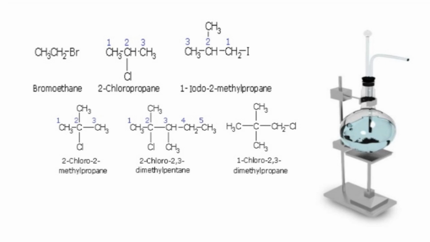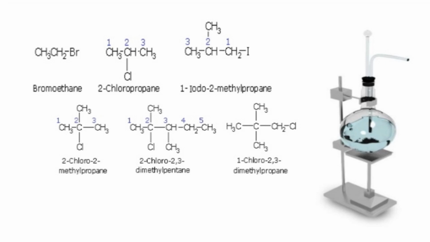So bromoethane is for primary haloalkanes, 2-chloropropane for secondary haloalkanes, and 2-chloro-2-methylpropane for tertiary haloalkanes. Likewise you can go for the next example, that is 2-chloro-2,3-dimethylpentane.